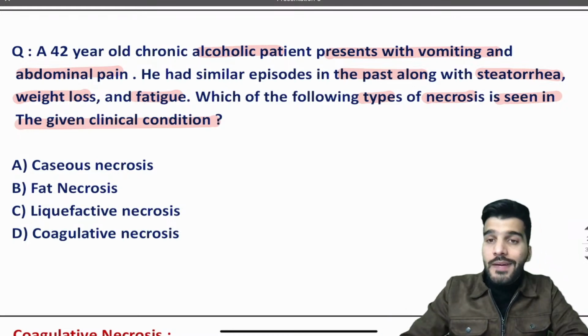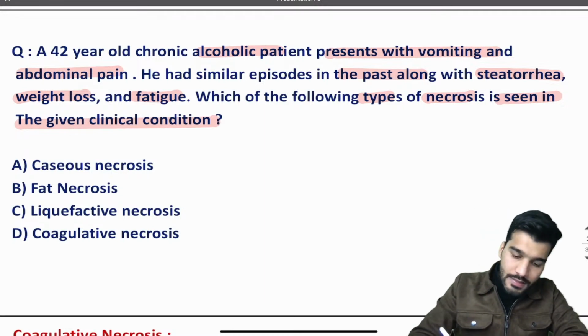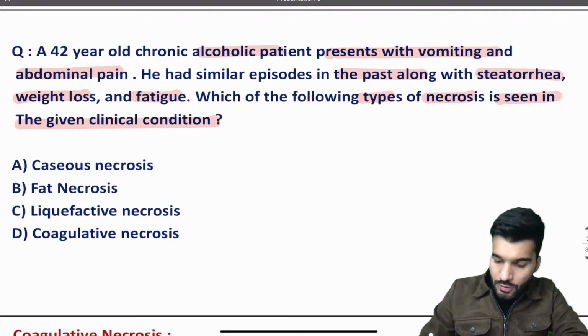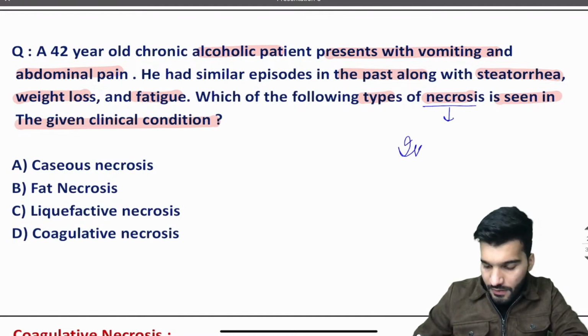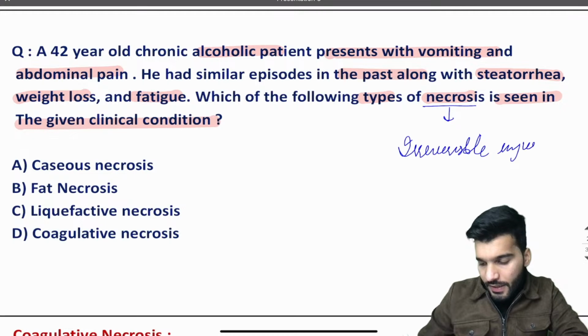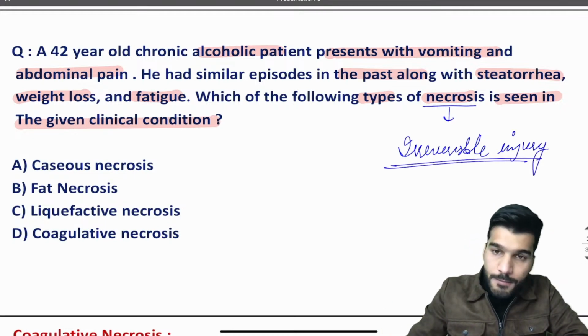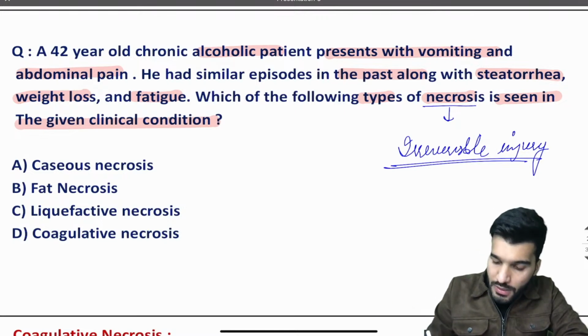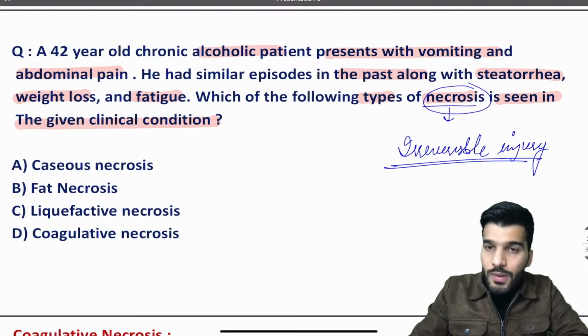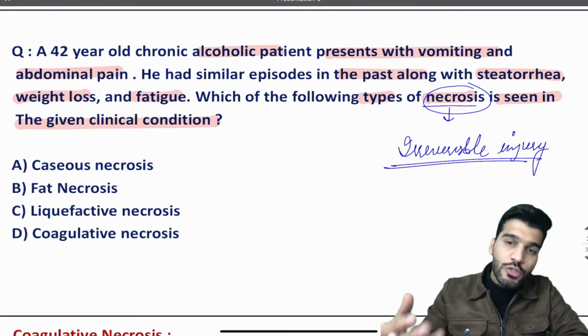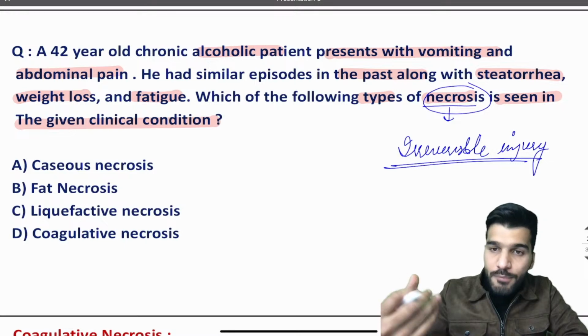You have already studied that there are two types of cell injury. Either the cell injury can be reversible or the cell injury can be irreversible. So necrosis is which type? It is an irreversible injury. Now what exactly happens in necrosis? What is the main cause of necrosis? Ischemia. What is ischemia? Lack of blood supply. So when there is a lack of blood supply, what will happen eventually to the particular tissue or the cells? Hypoxia will occur.